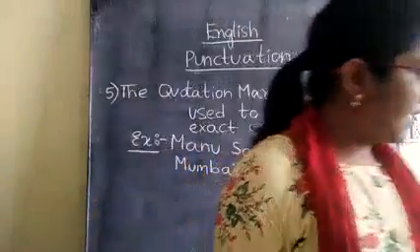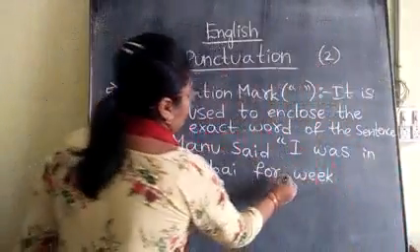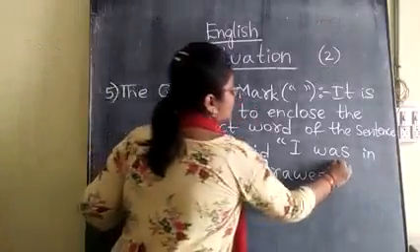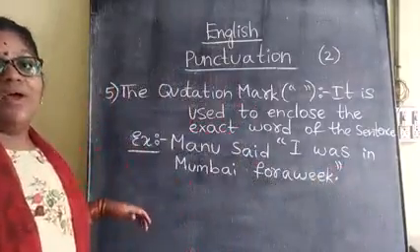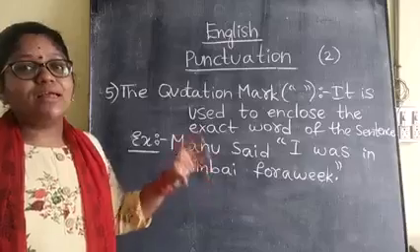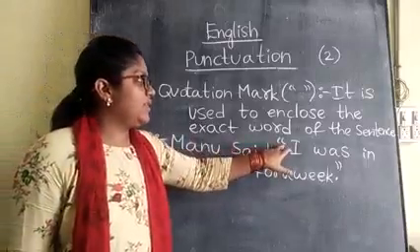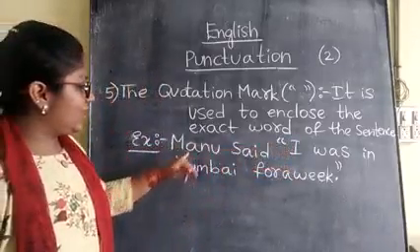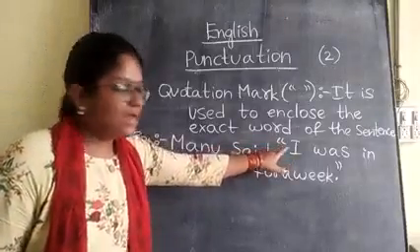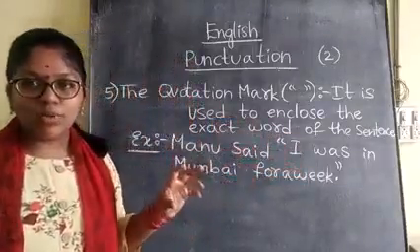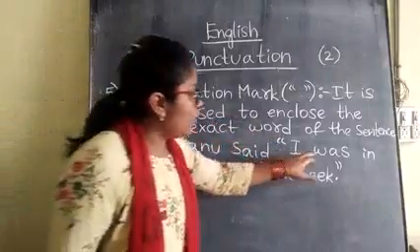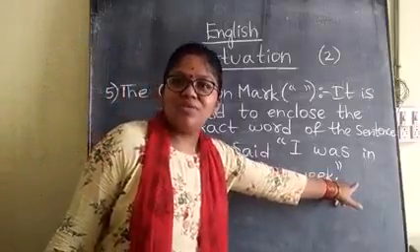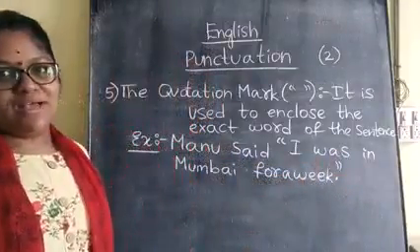So this is the sentence, children. Again we will learn, children. Manu said, open the quotation mark. What he said, the exact words, we give quotation marks. I was in Mumbai for a week. Again I have closed the inverted commas, children.